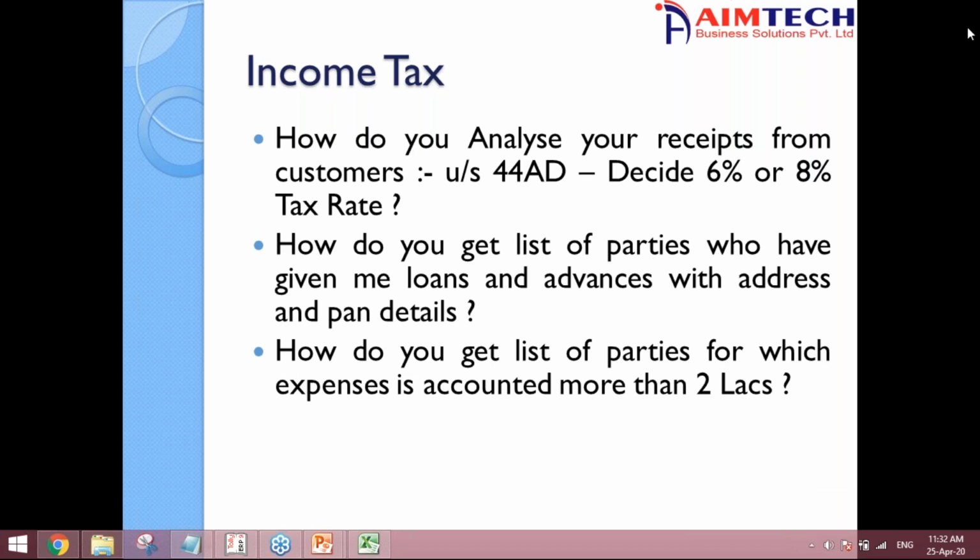How do you get the list of parties for which expenses accounted is more than 2 lakhs? This is important, because that is the first question which any income tax officer would ask. In total, I'm not interested in which head the debit has gone. I want that for each party, whether in the profit and loss account you have expensed more than 2 lakh or not. I want it along with the party.